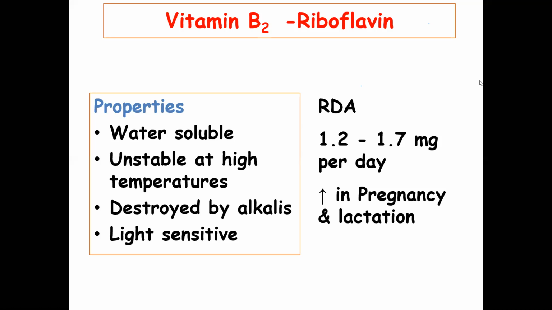The RDA of riboflavin is 1.2 to 1.7 milligrams per day, and it increases in pregnancy and lactation. As I said, it is water soluble, unstable at high temperature, destroyed by alkalis, and it is light sensitive.